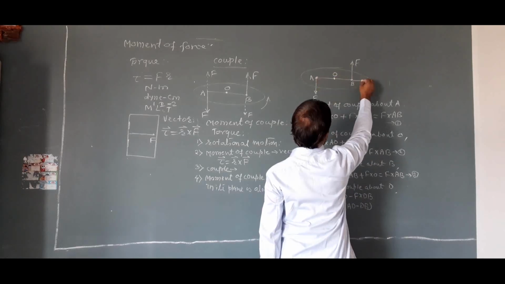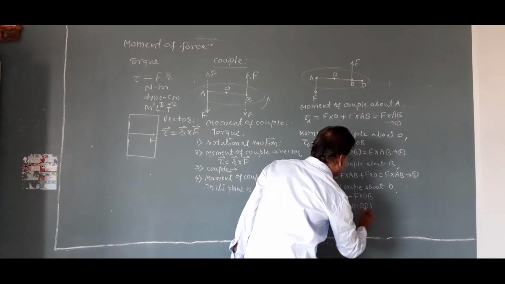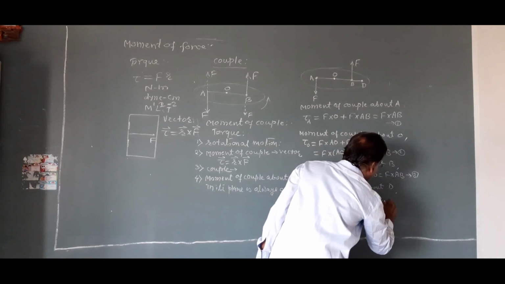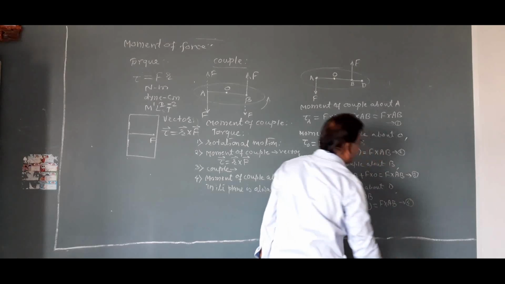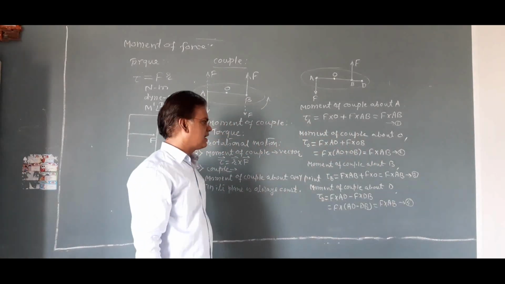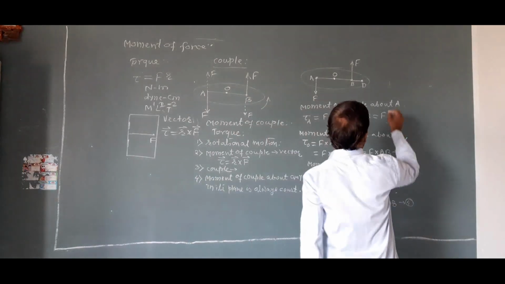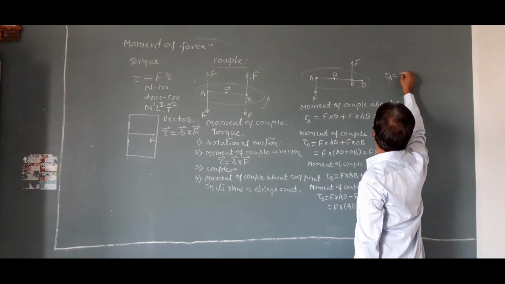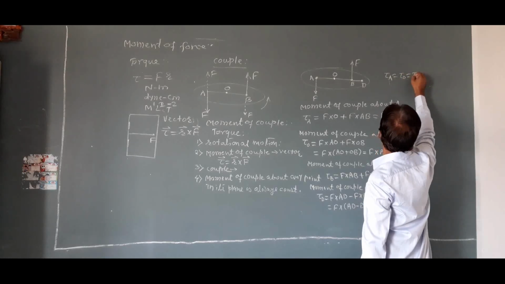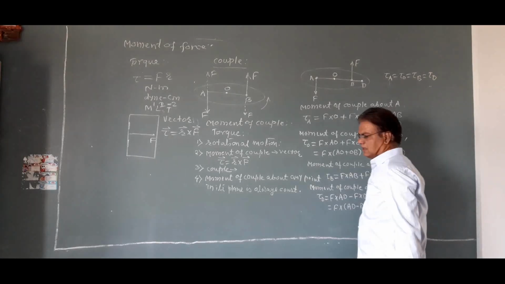AD minus DB is equal to AB, that is equal to F into AB. Equation number 4. If we see equations 1, 2, 3 and 4, it is found that M_A is equal to M_O is equal to M_B is equal to M_D.